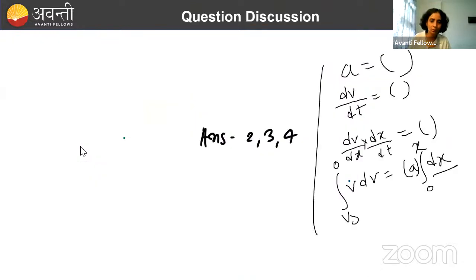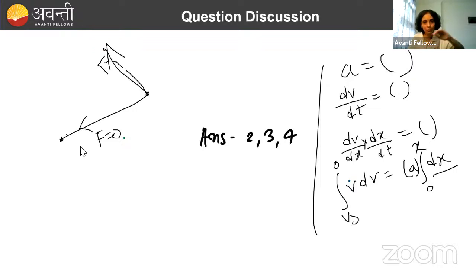Look carefully, it is asking whether the rate will remain constant or not. Why is it turning? It is turning because some centripetal force is acting. It's a simple thing. If the centripetal force does not act, it will not turn. If you stop the centripetal force here, it will go away in the tangential direction with a certain velocity.